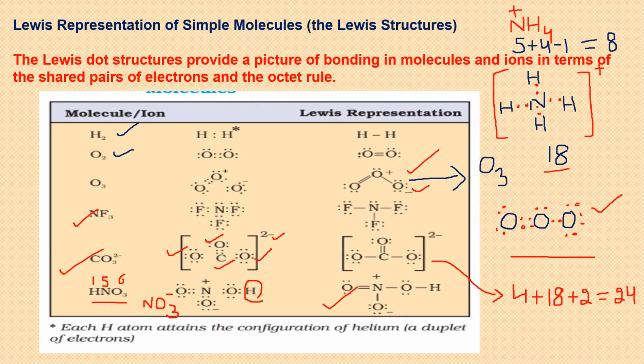Now just by looking at these Lewis dot structures, actually you can predict whether any atom in the structure will be having a charge on it or not. Let us see NH4 carefully. You can see each hydrogen seems to have 1 electron of its own, the other is coming from nitrogen.